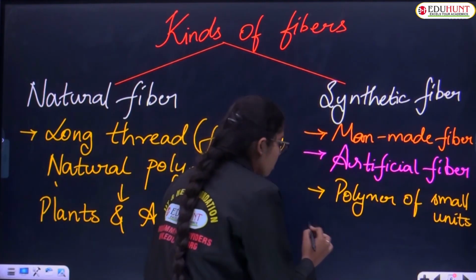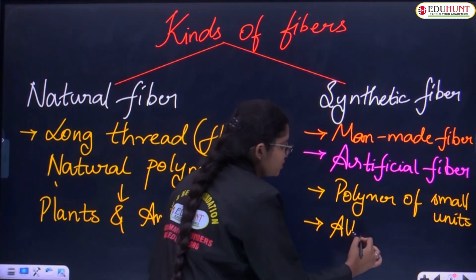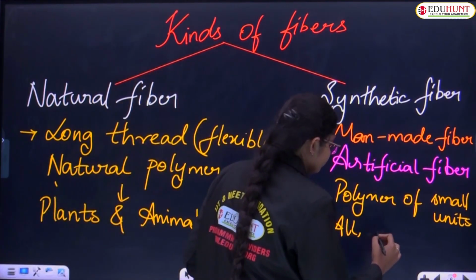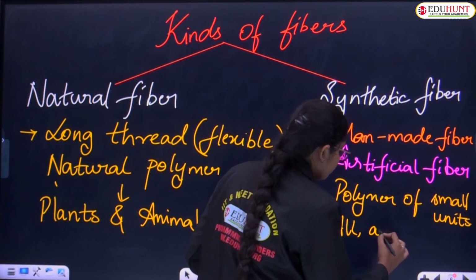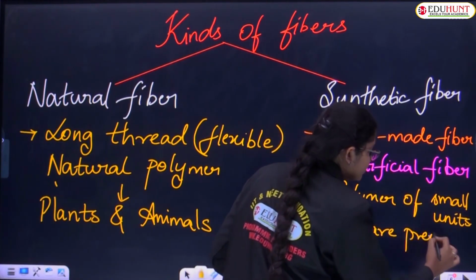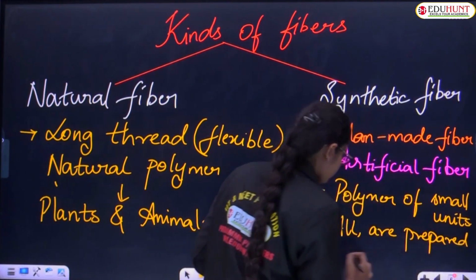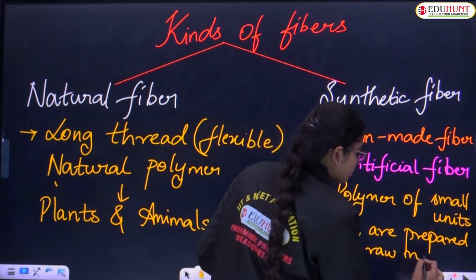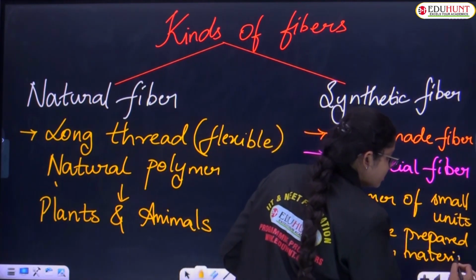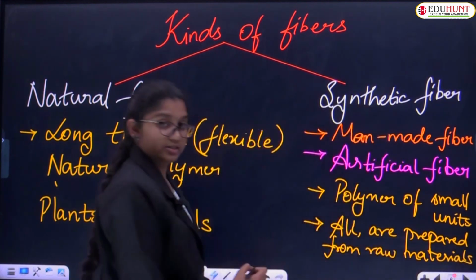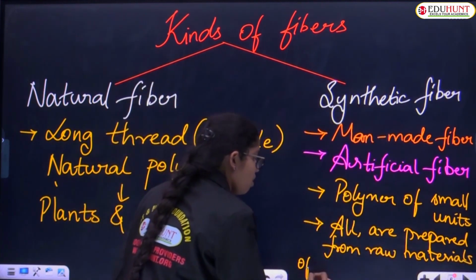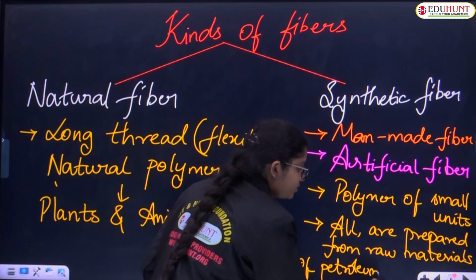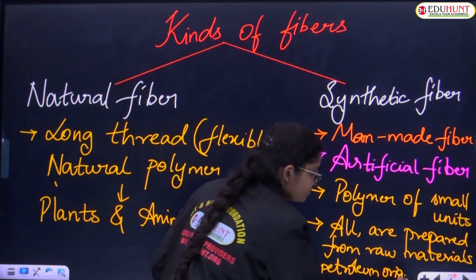We'll use the word polymer here and discuss that topic in the next slide. We'll see what it means later. Synthetic fibers are a polymer of small units, and all such synthetic fibers are prepared from raw materials. You know what the origin of the raw materials is? Of petroleum origin.